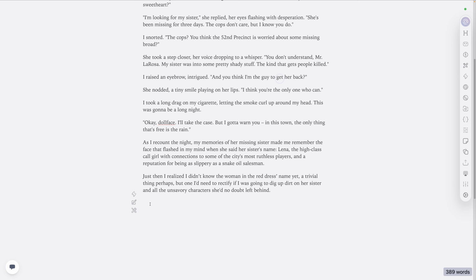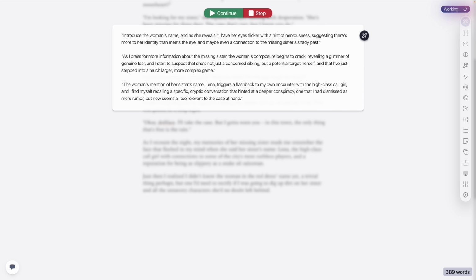Okay. So you notice that tiny models like 11 billion, sometimes they don't quite follow the instructions. Sometimes they do. If you've got a really simple prompt, a smaller model like that can be very, very effective. It's faster. It's very cheap. And if you can get the smaller models to do what you want, then it's a win, right? So let's try it again. Ways forward. And what we are supposed to get is 3 options that we can review.